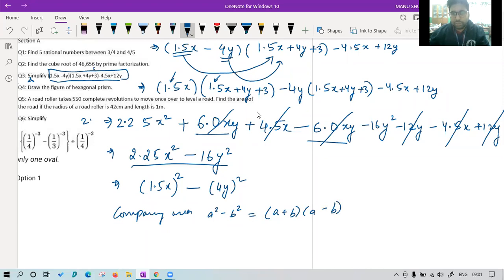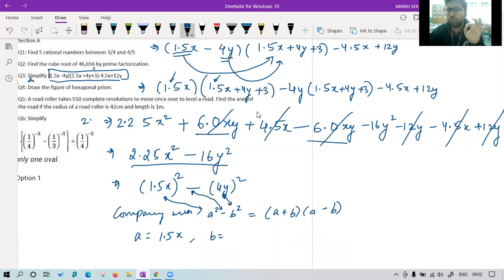What is the value of a? a equals 1.5x. What is the value of b? Please confirm. Is b minus 4y or plus 4y? Don't get confused. Just observe carefully. It is plus 4y because this was same to same, negative negative same to same.